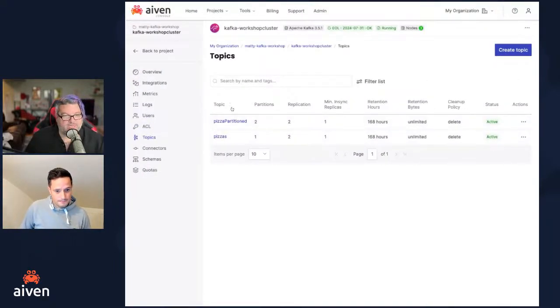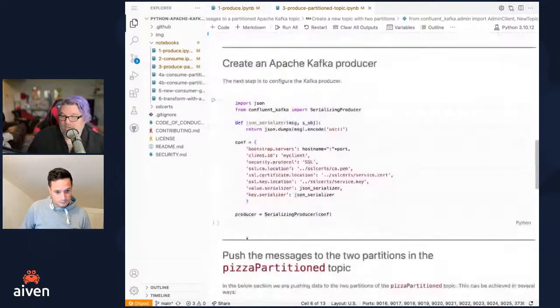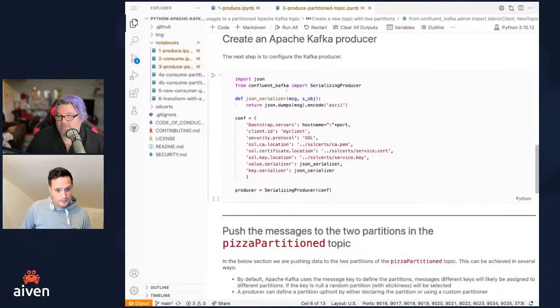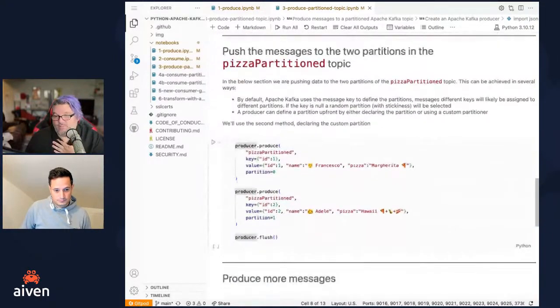Yep, you can see I just ran that. Now we have the pizza partition. Again, to your point, it's still saying the replication is 2, the minimum, as we had looked for. So we can see it's created that topic for us. We go ahead and run that one, and now we're going to create our producer, which is the same thing we did before. We'll just run that one.